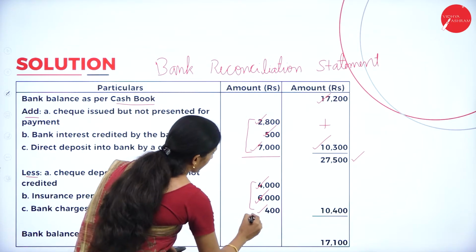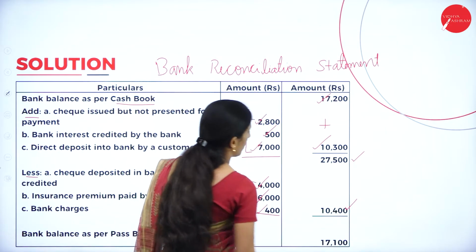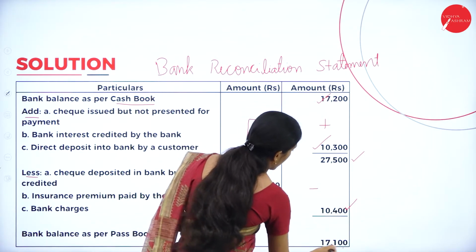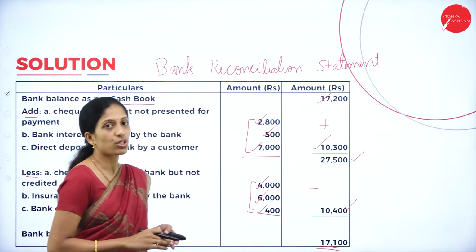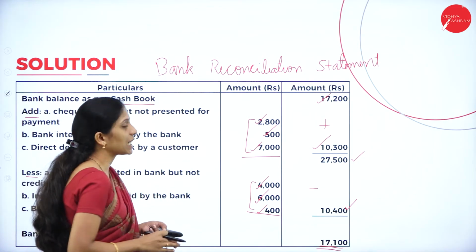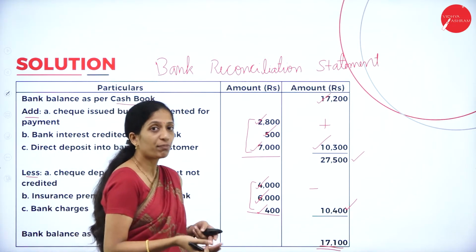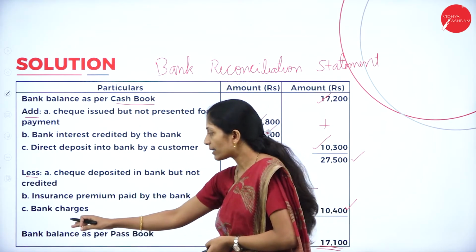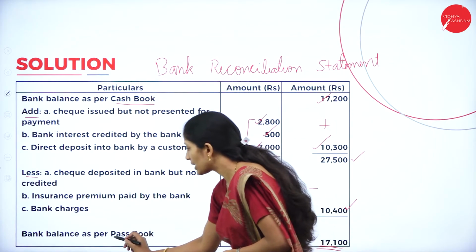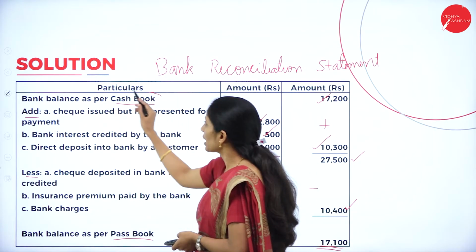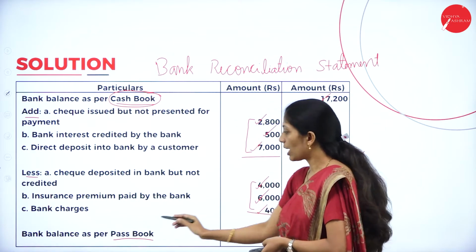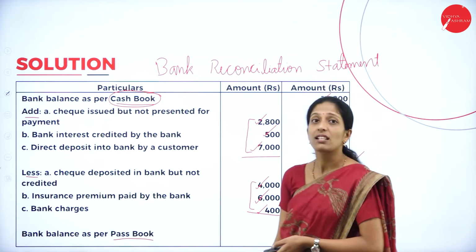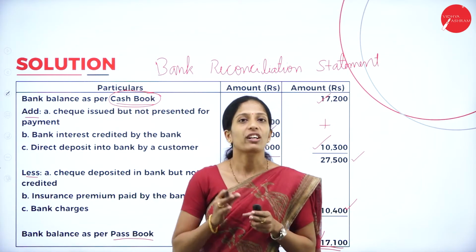Now add these three in the outer column. You'll get 10,400. Now 27,500 minus 10,400, your answer is 17,100. Now what is this 17,100? Since you began with bank balance as per cash book, the ultimate answer is bank balance as per passbook. Suppose you began with bank balance as per passbook, then your answer will be bank balance as per cash book. So bank balance as per passbook is 17,100. Hope you are clear with the problem.